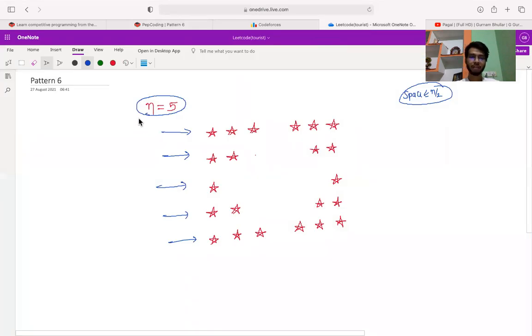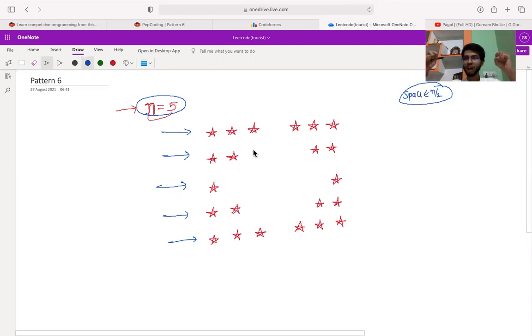It means, for example, let me consider a test case where the value of n is 5. So we are taking an input n that is holding the value 5, and for that 5 we need to print a pattern. So let's visualize this. What is exactly happening in here? If n is 5, then it means we need to print 5 lines, and in those 5 lines we need to do something.